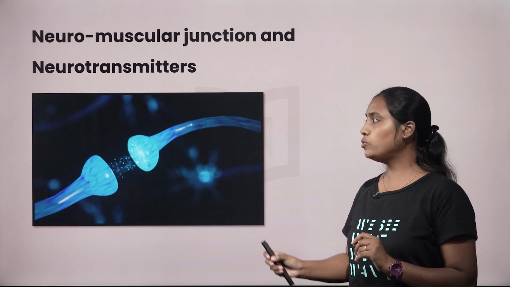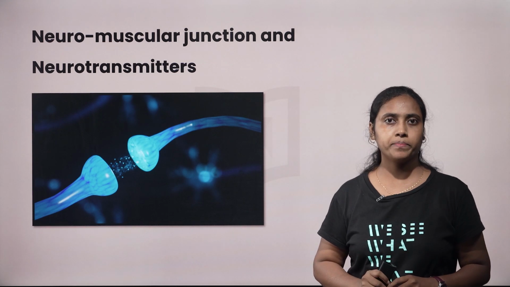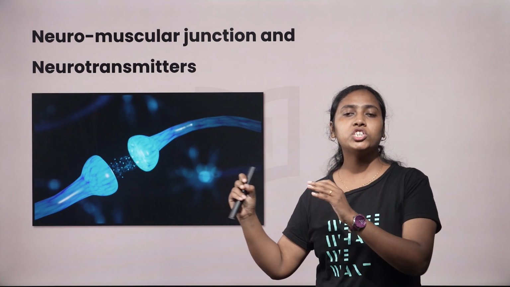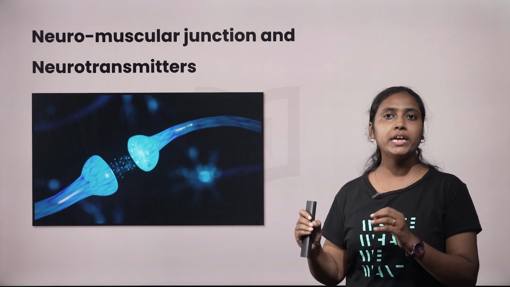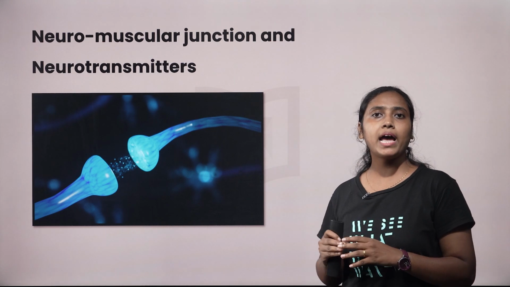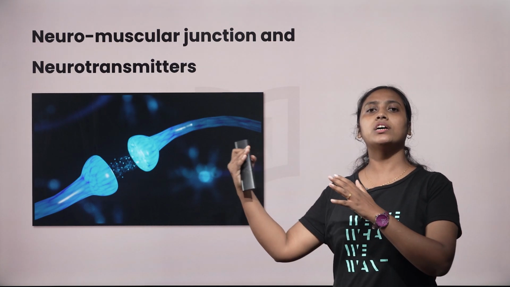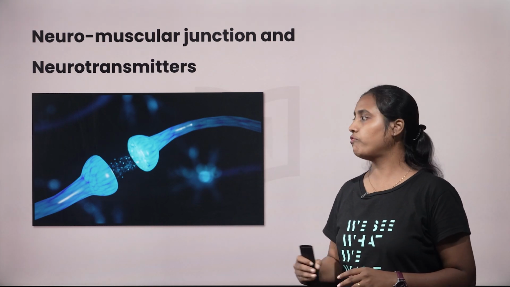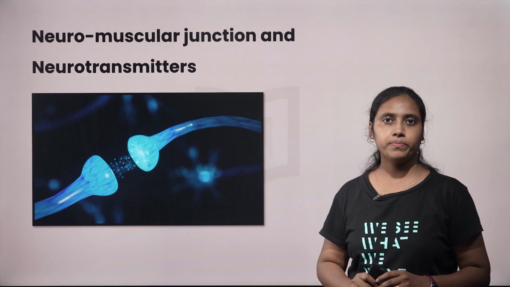The chemical messengers are the molecules that transmit the signal to the muscles or the target region. Between the two neurons is the neuromuscular junction, where the neurotransmitters or the chemical messengers from the axon ends are transferred to the dendrites of another neuron.